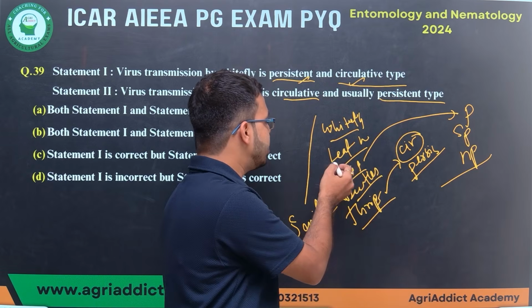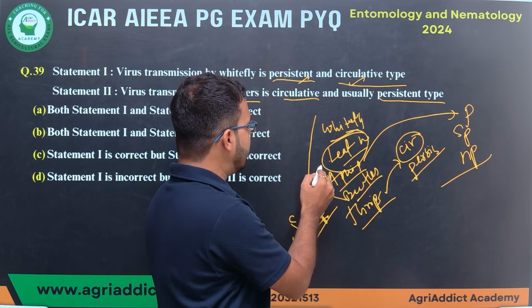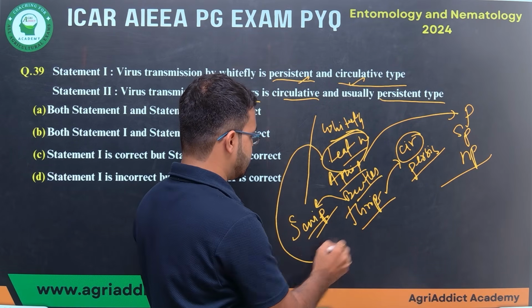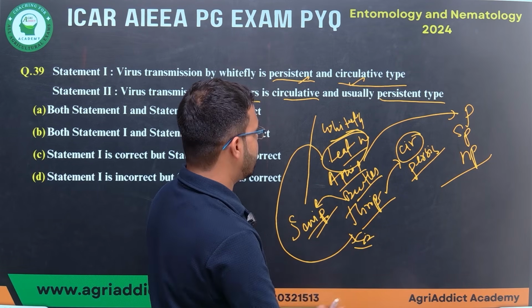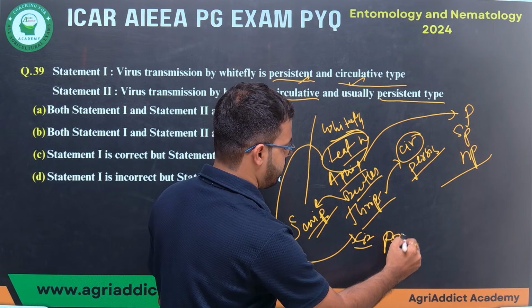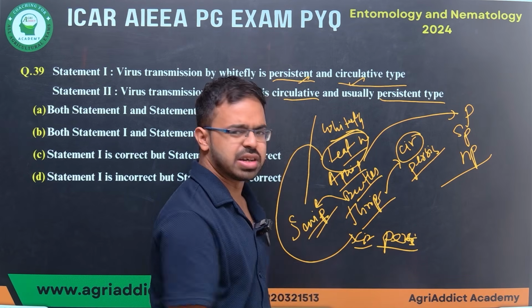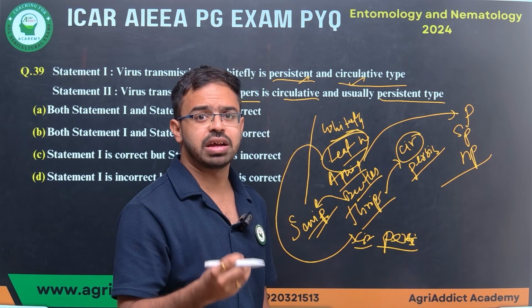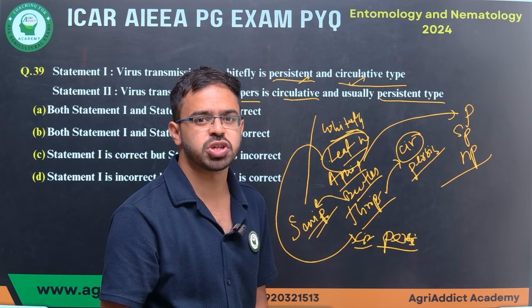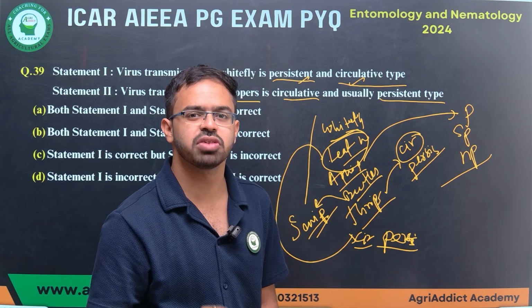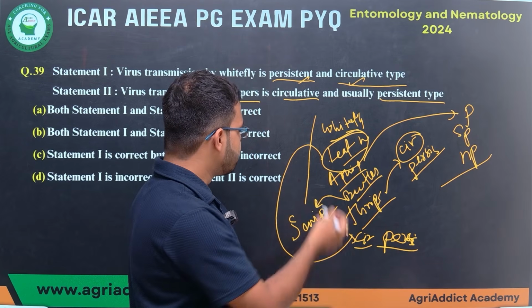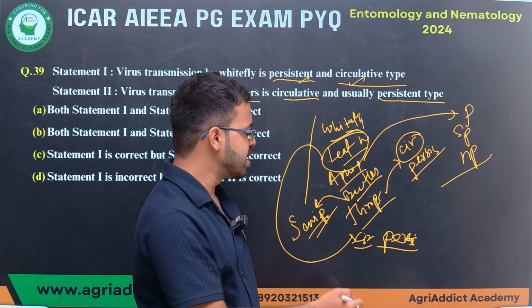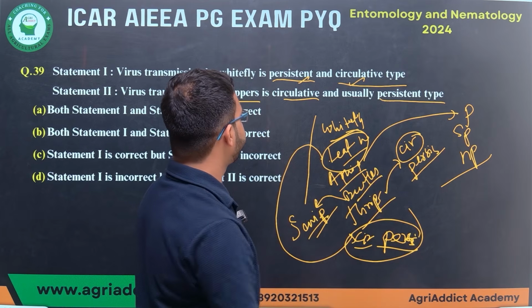If you consider leaf hoppers, in most cases they show circulative as well as persistent transmission. Some examples may show semi-persistent transmission, or very few are non-persistent, but in most cases remember that leaf hopper transmission is circulative and persistent type.